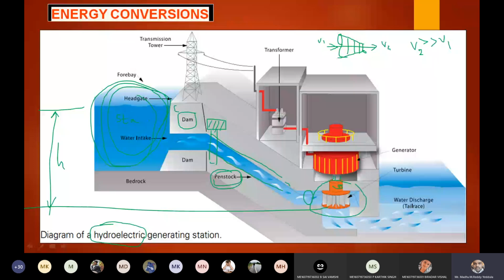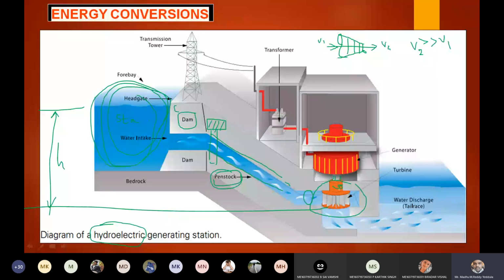Now what happened at that time? At that time the potential energy of water is converted into kinetic energy, right? When the water is allowed to pass through the penstocks, the potential energy present inside the water is converted into kinetic energy. Now this high velocity water is going to impinge over the blades of the turbine. So due to that, the turbine wheel rotates.